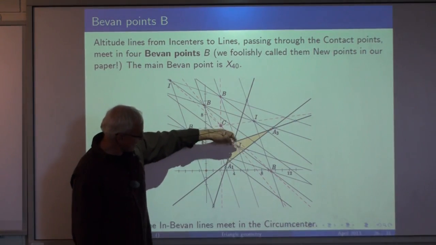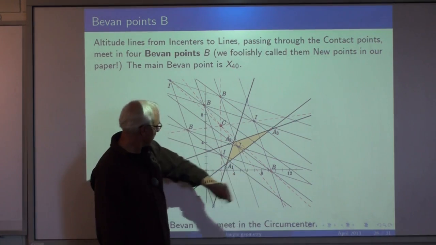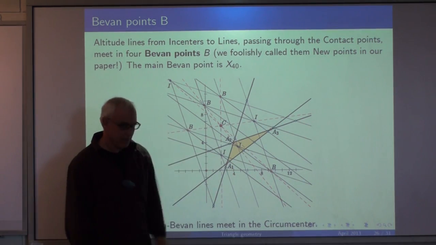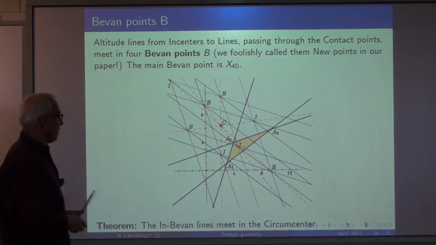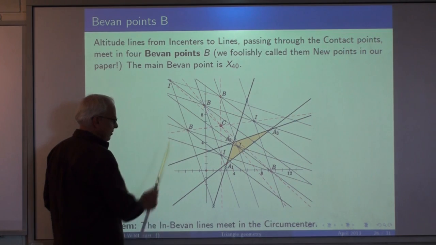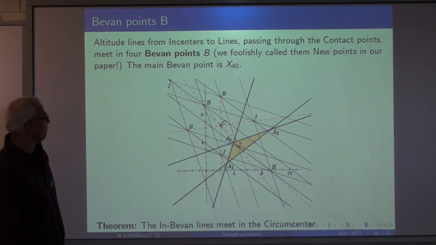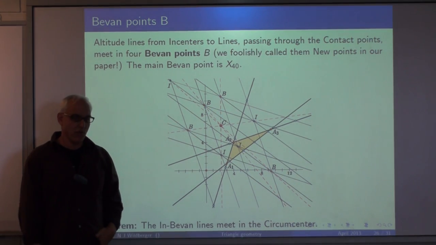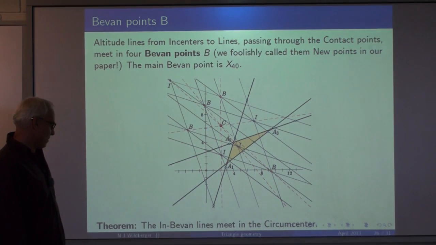We get these three altitudes for each incenter. Where's the other incenter? Down here. And then these 12 lines meet in some new points. They're called Bevan points. Okay, in our paper we mistakenly call them new points, but they're not new. It's hard to actually discover new points because Kimberling's list is so exhaustive. But anyway, they're called Bevan points.